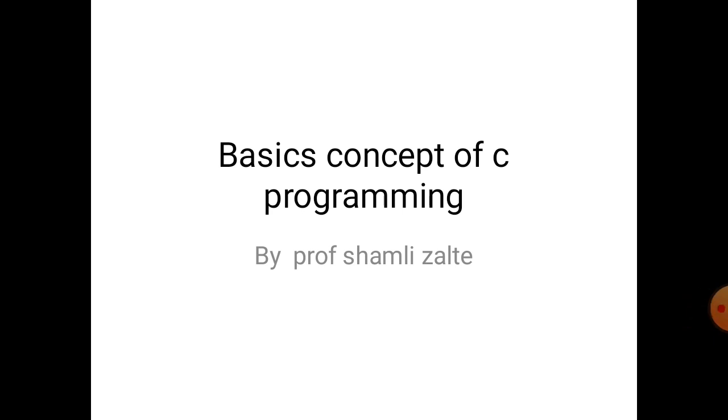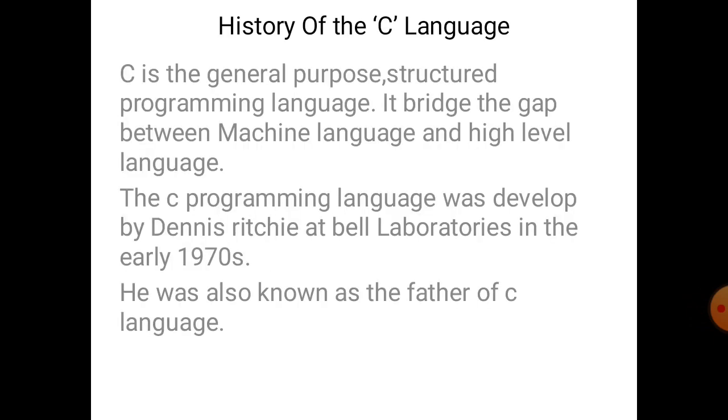Today we will learn the basic concept of C programming. Firstly, we will see the history of the C language. C is a general purpose structured programming language. It bridges the gap between machine language and high level language. The C programming language was developed by Dennis Ritchie at Bell Laboratories in the early 1970s. He is also known as the father of C language. This is the history of C language.